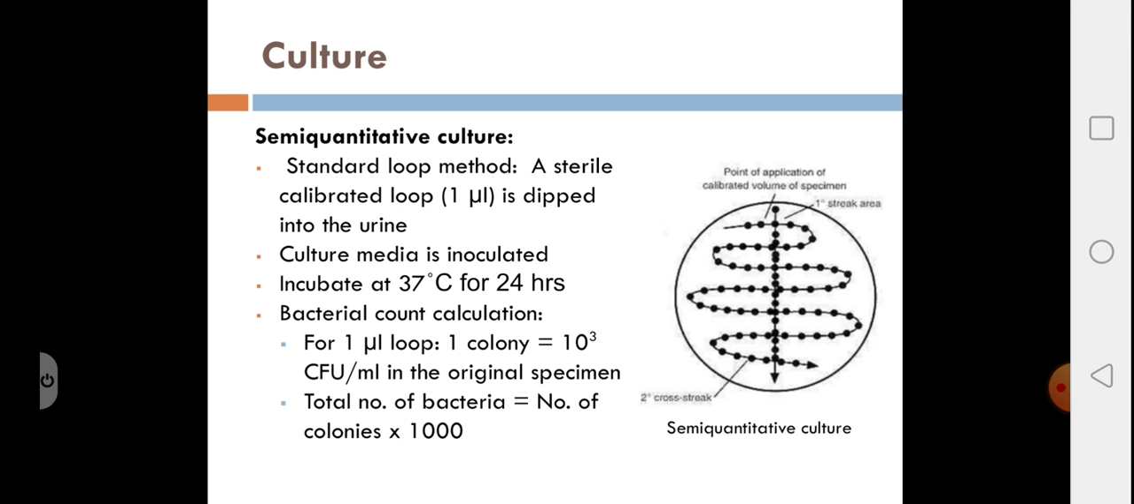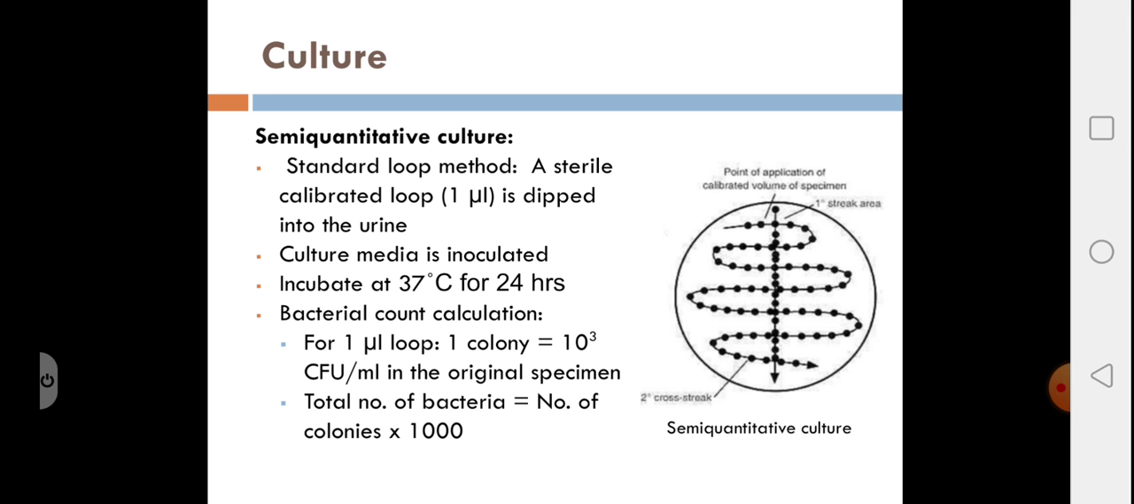Looking to semi-quantitative culture, we're not learning more about quantitative culture, it's the pour plate method, but we have to know about semi-quantitative culture, which is done in most of the laboratories. We use a standard loop method, wherein a sterile calibrated loop, which has a capacity to carry 1 microliter of urine, is dipped into the urine, and then the culture media plate is inoculated. How is it inoculated? Look into the picture. The primary streak is made as a straight line across the plate, and then the secondary streak is made in a zigzag pattern, and this plate is incubated at 37 degrees centigrade for 24 hours.